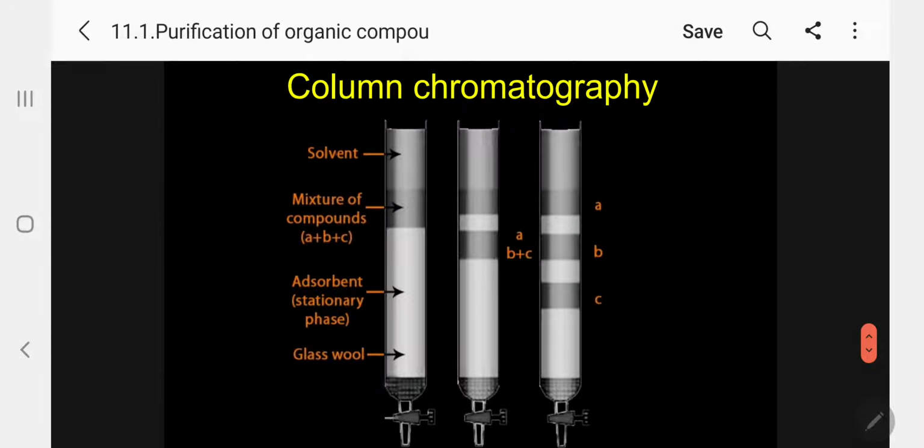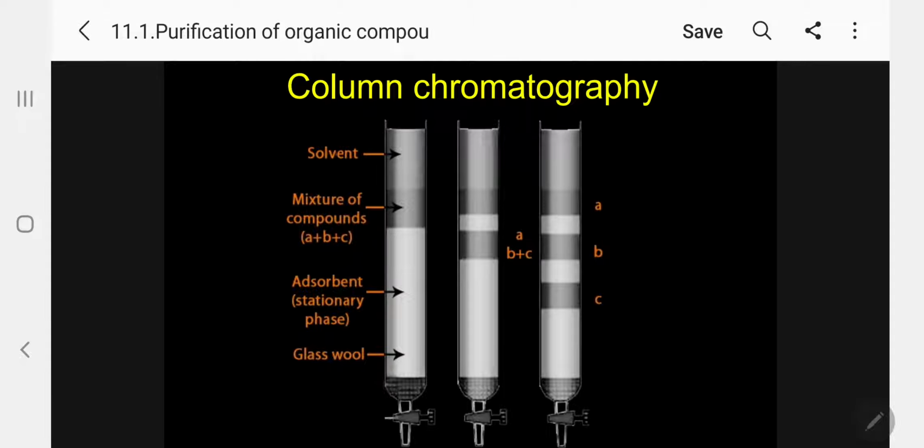Kindly follow. In column chromatography, normally a hard glass tube, Corning glass, burette-like, will be there, but the diameter is very high, about 2 inches, so that you can fill 100 grams to 1 kilogram. This technique, column chromatography, you can develop in two ways: one is the dry method, another is the solvent method. Normally the solvent method is more suitable.